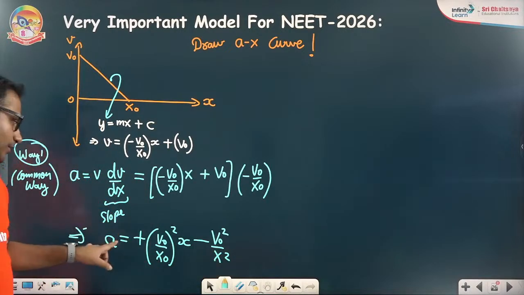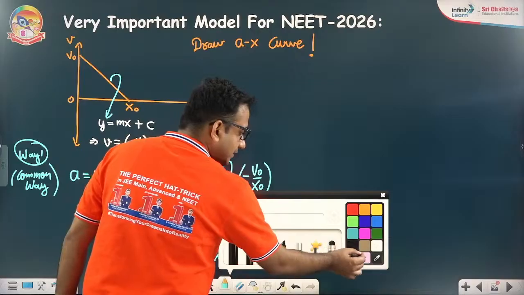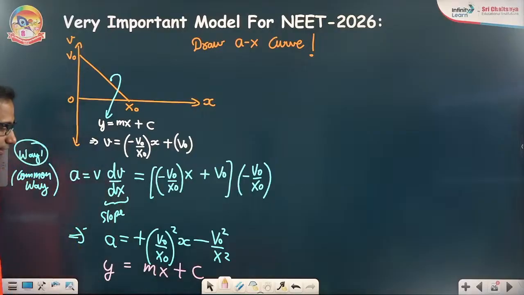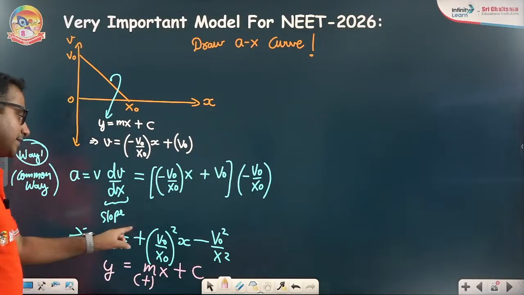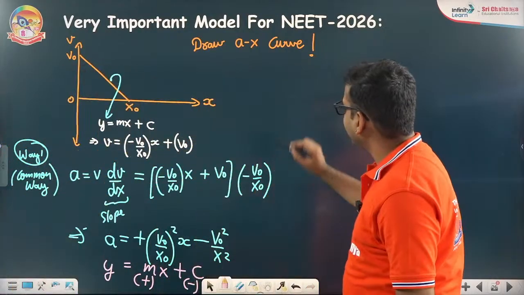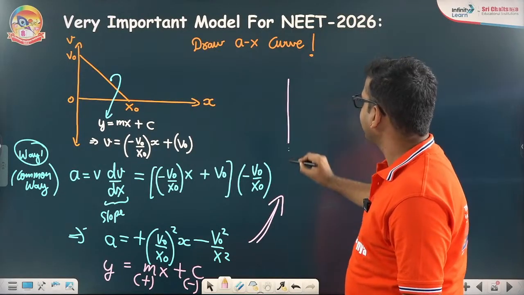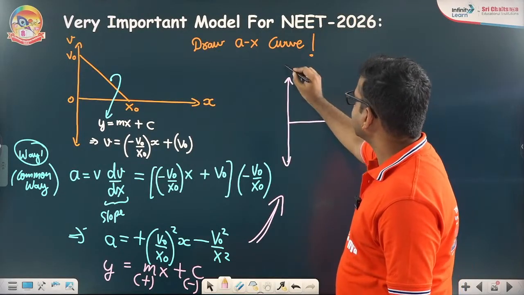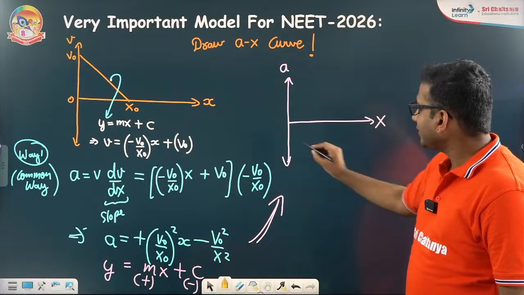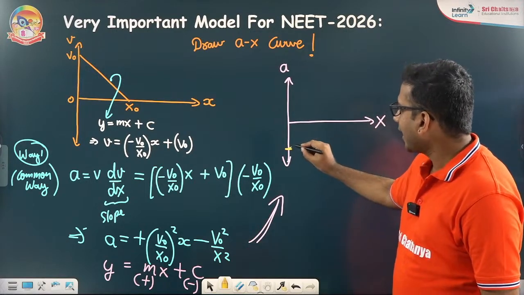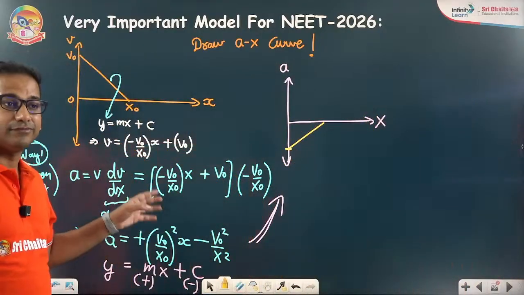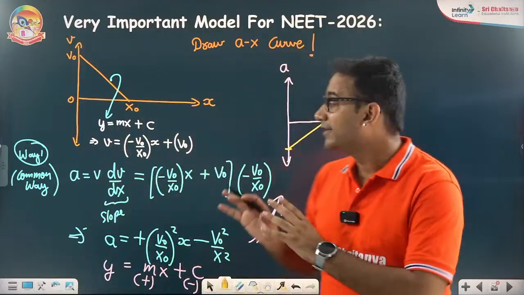If you again compare it with y equals mx plus c, you will realize that the slope is positive and the y-intercept is negative. If the slope is positive and the y-intercept is negative, this implies the correct graph for the Ax curve is a straight line having negative y-intercept and positive slope. This is the way this problem is generally dealt with.